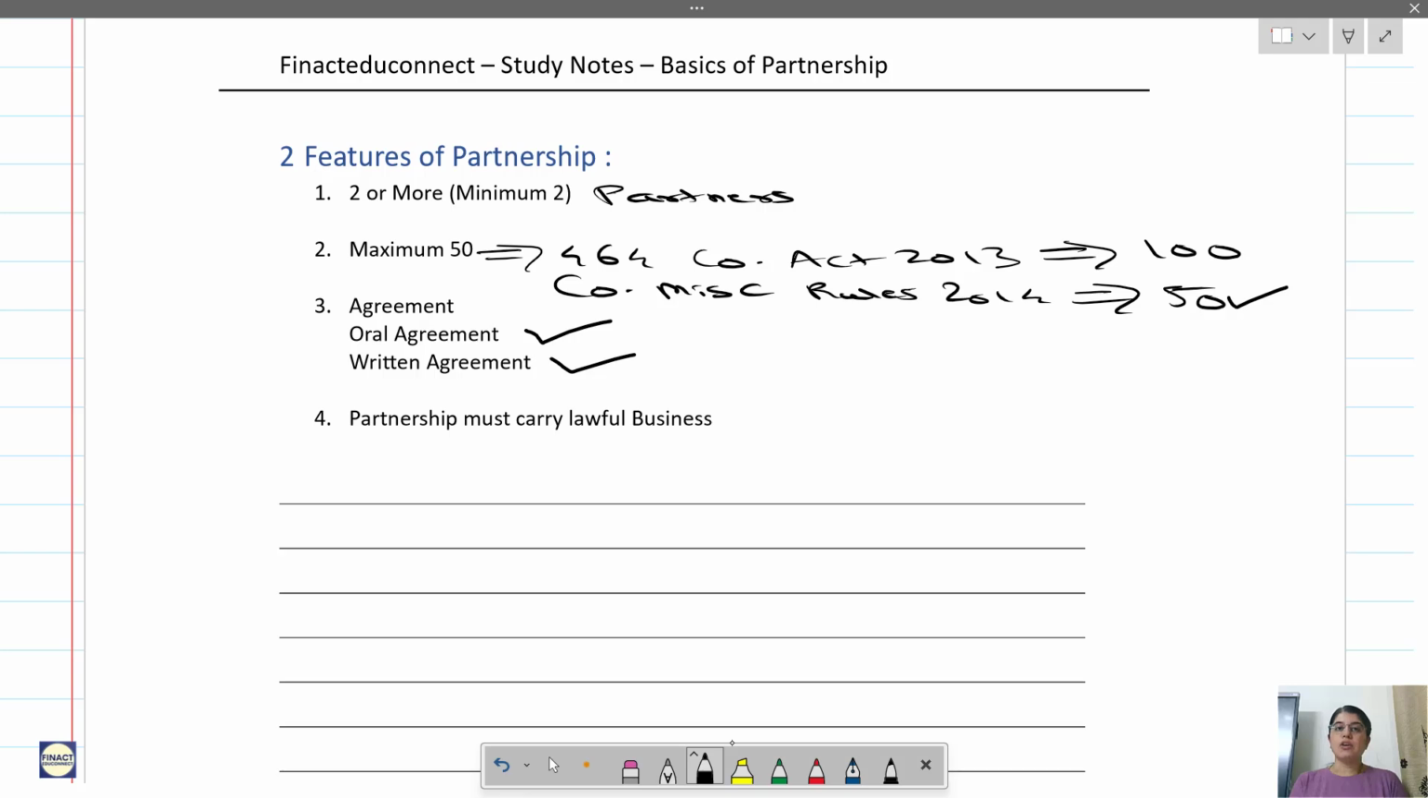And in case of disputes among the partners, it is easy if you have a written agreement, which can help them resolve the dispute. But as per the Partnership Act, both are valid. Both are valid. Okay, write this.